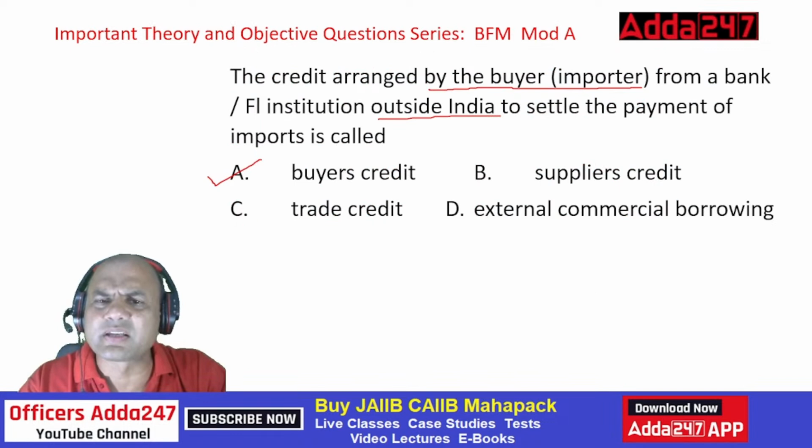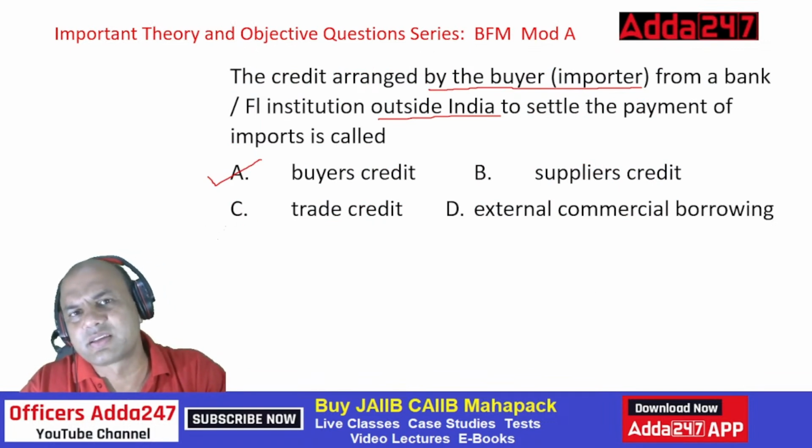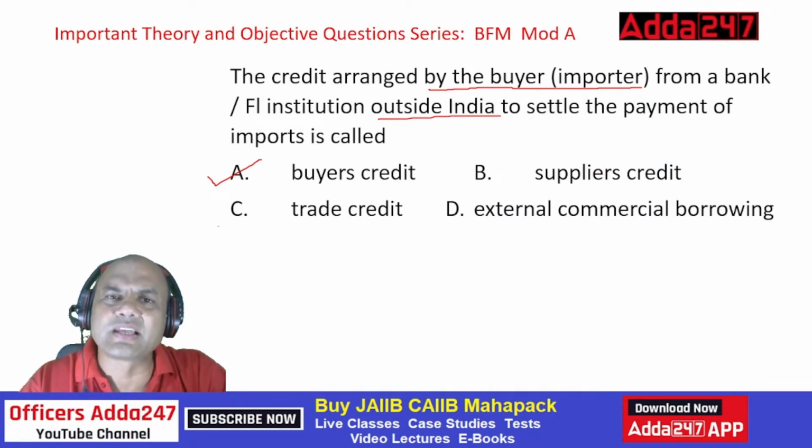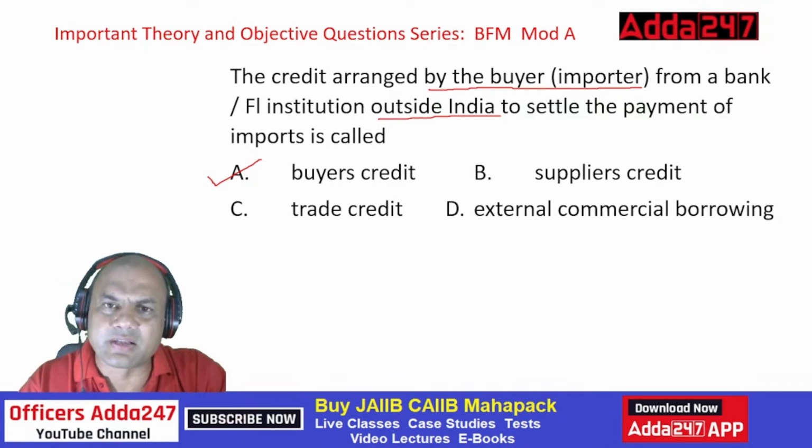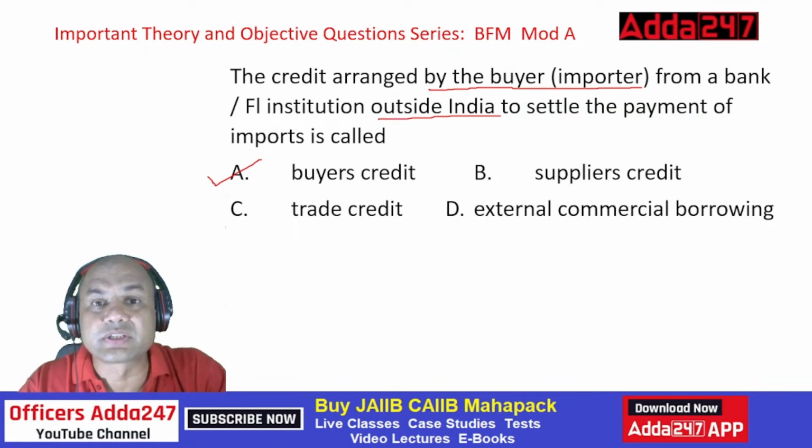There are various terms and conditions attached to this buyer's credit. How many years is it? 3 years for current goods. 1 year, 3 year, 5 year. There are various criteria, even amounts, like $20 million. We won't get into that right now, because those take a huge time.